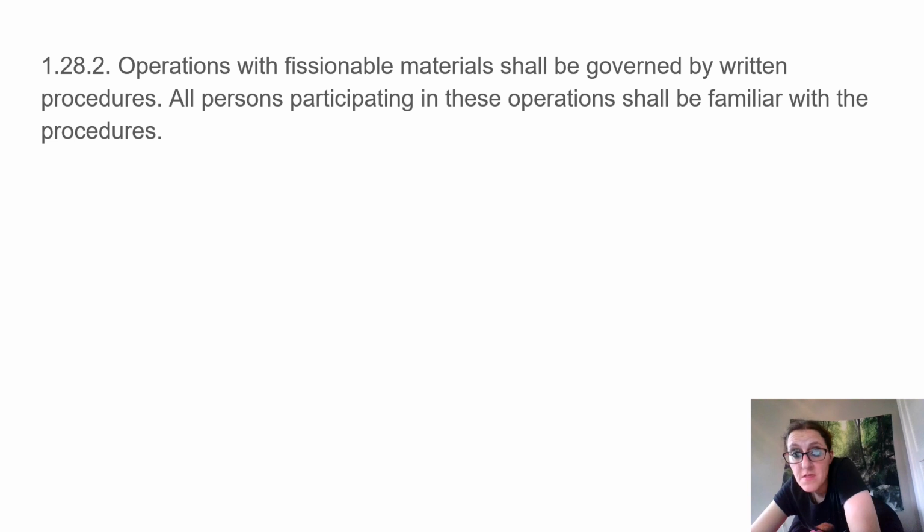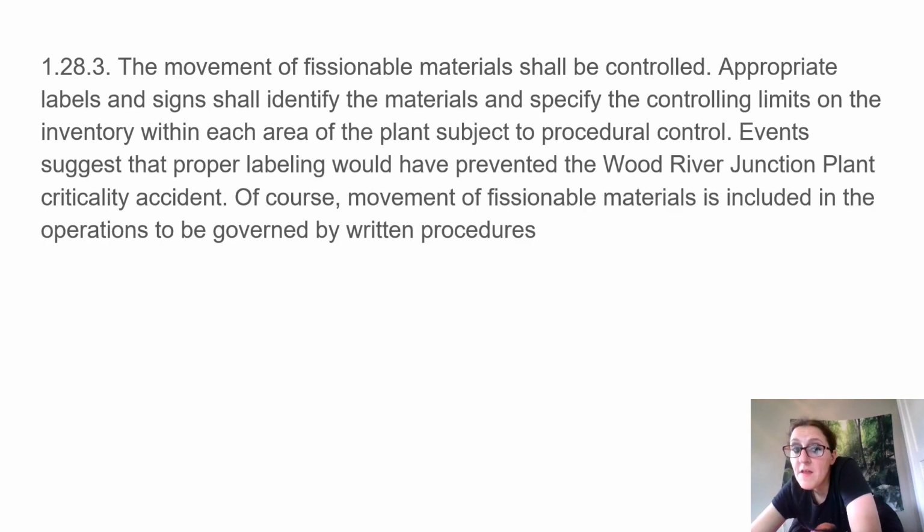Operations with fissionable materials shall be governed by written procedures. All persons participating in these operations shall be familiar with the procedures. The movement of fissionable materials shall be controlled. Appropriate labels and signs shall identify the materials and specify the controlling limits on the inventory within each area of the plant subject to procedural control. Events suggest that proper labeling would have prevented the Wood River Junction plant criticality accident. Of course, movement of fissionable materials is included in the operations to be governed by written procedures.